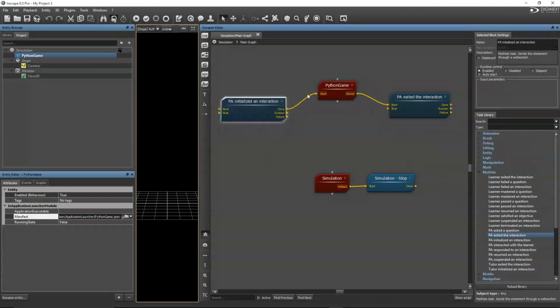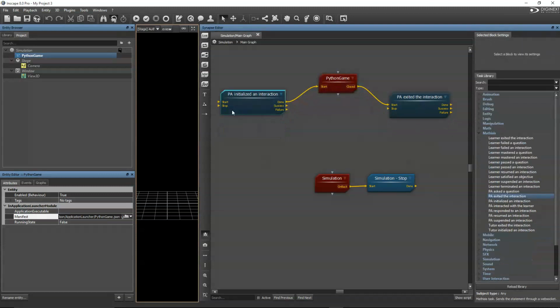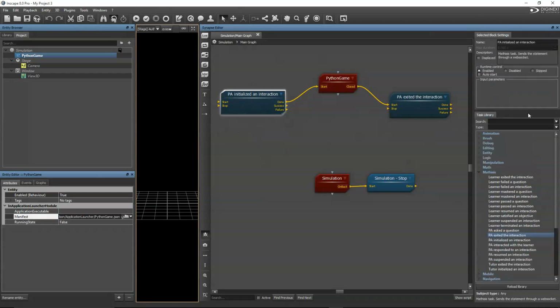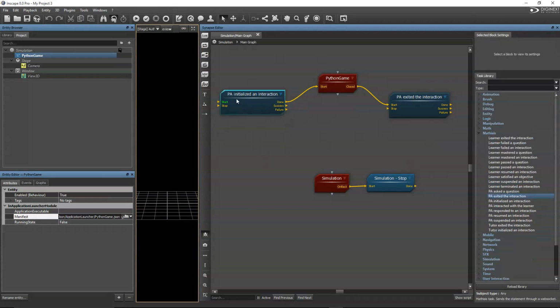Okay, so now we are almost ready to test it. We need one more thing left. We need to say which is the first task to start inside the game. For this, I have this checkbox auto start right here that I need to select to say, okay, this is the first one. Okay, now I think we're ready to test.